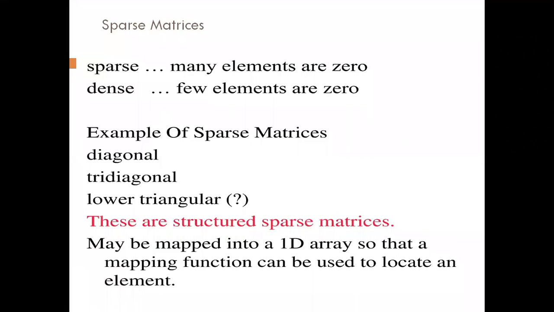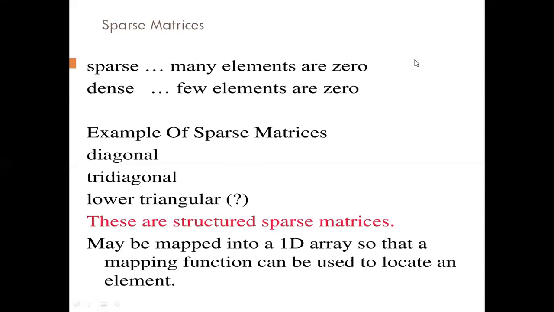We will discuss basically two examples, diagonal and tridiagonal, and triangular. So these two examples we will discuss. These structured sparse matrices may be mapped into a one dimensional array so that a mapping function can be used to locate an element. Why?